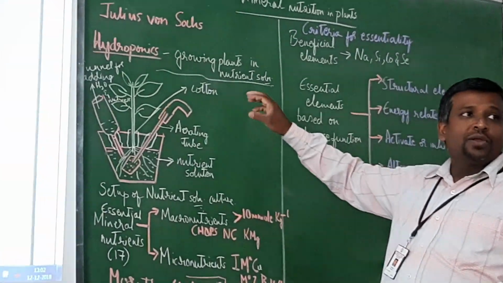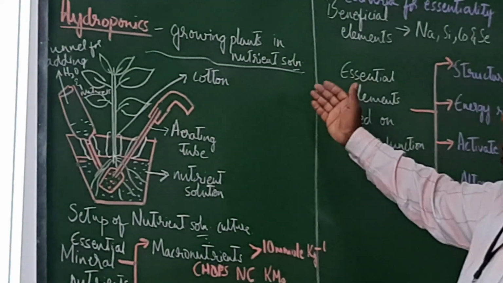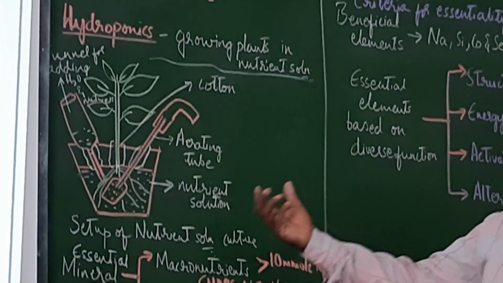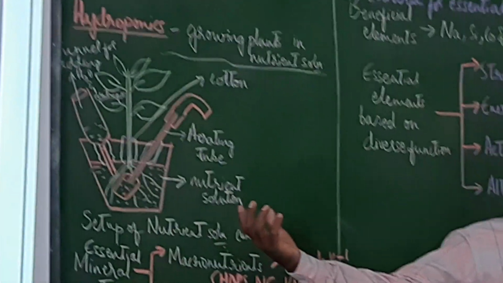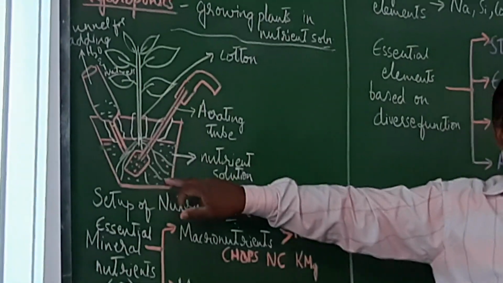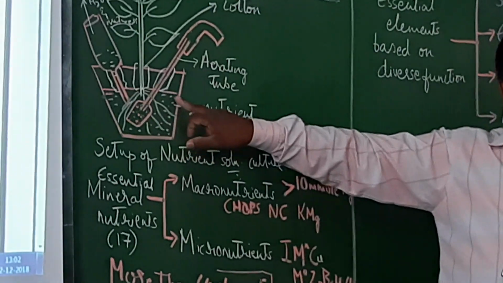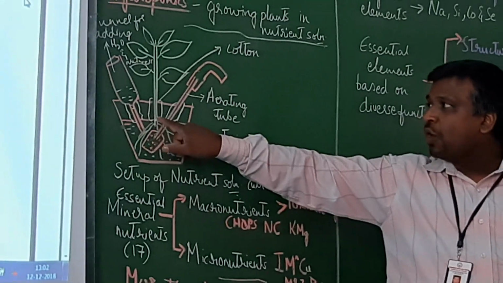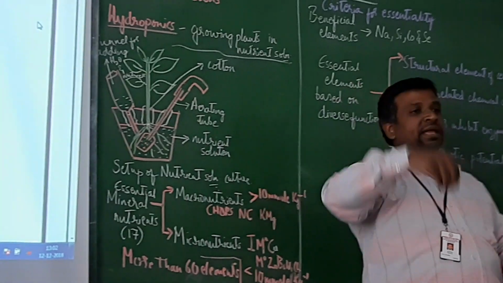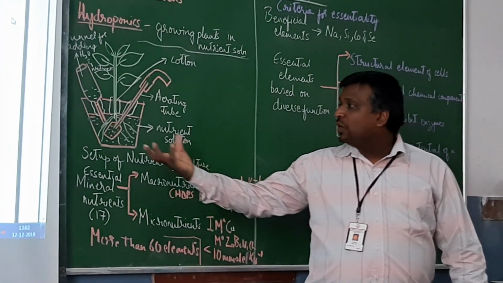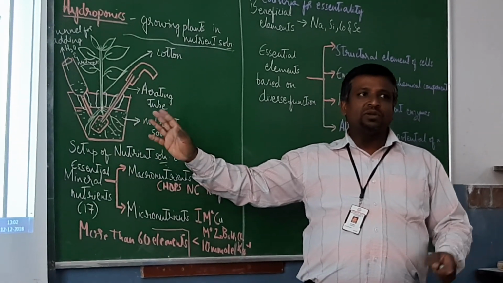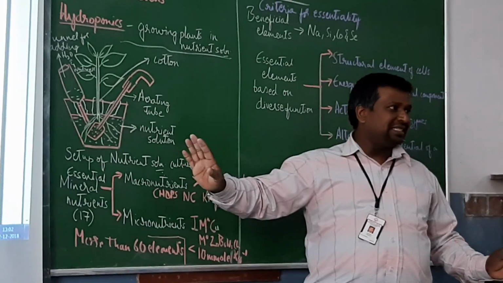Hydroponics is growing plants in a nutrient solution without soil. There is a pot in which the nutrient solution is there, which has macronutrients and micronutrients. They are holding the plant here using a cotton plug. We have put them into a pot with mineral nutrients. The pot has no opening at all. They have only mineral nutrients, no soil is there.